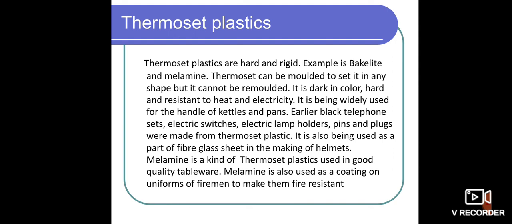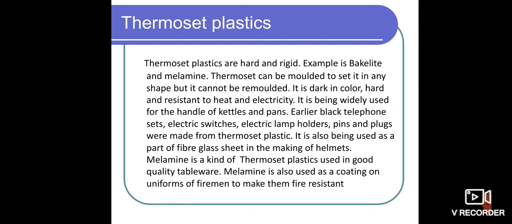The thermoset plastic will be molded to set into any shape. These plastics we can easily divide into different varieties of shades as per our need. But it cannot be remolded.